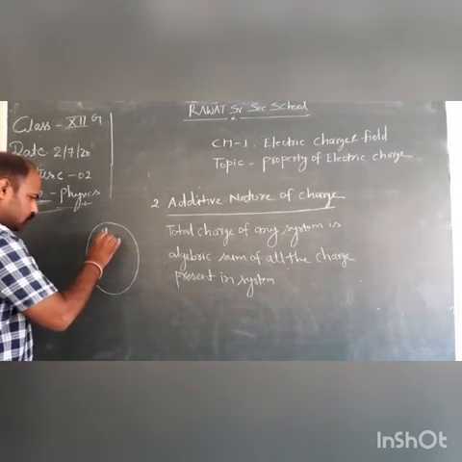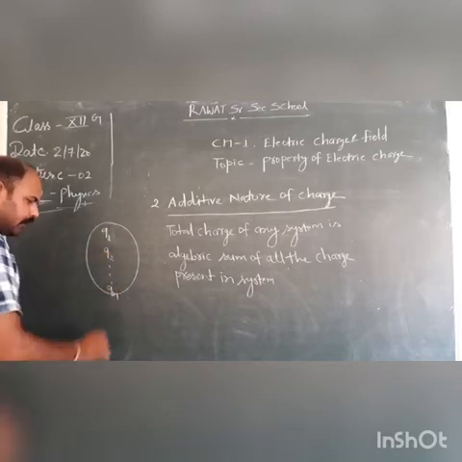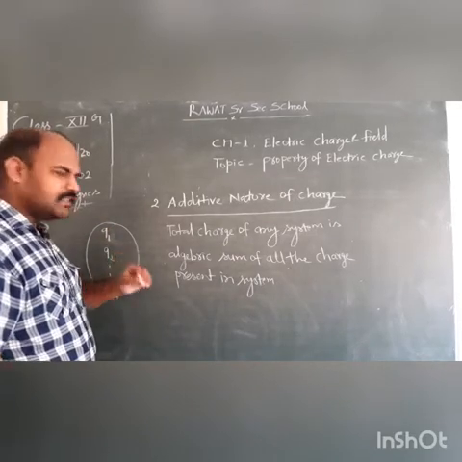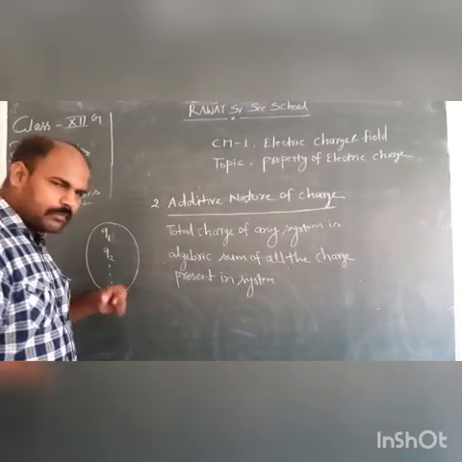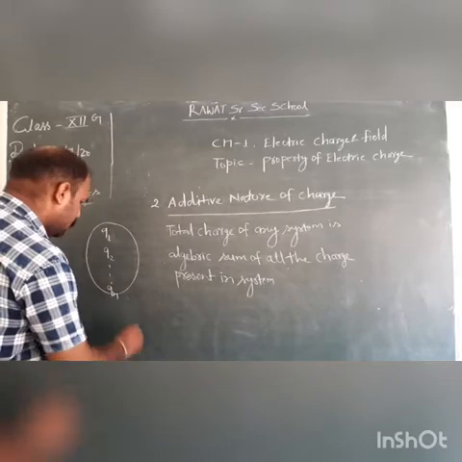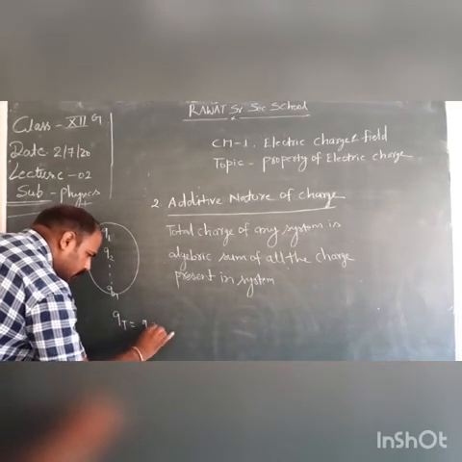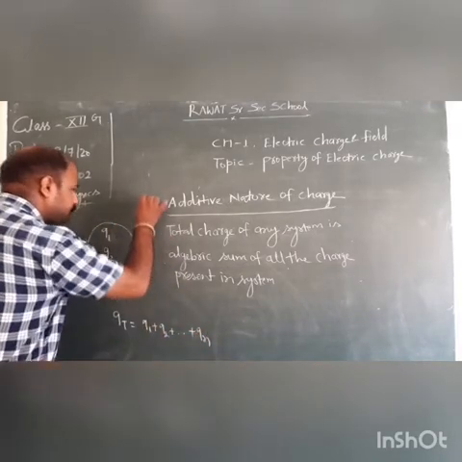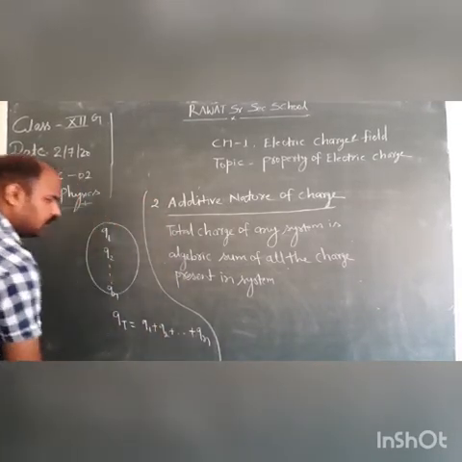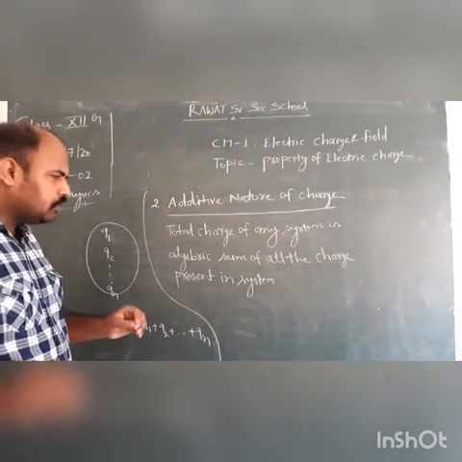Suppose the charges are Q1, Q2, up to Qn. What will be their nature? Either positive or negative. Q1 may be positive or negative, Q2 may be positive or negative, up to Qn. So the total charge of this system is Q1 plus Q2 plus up to Qn.